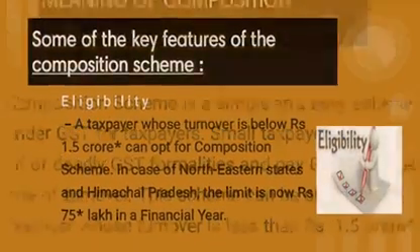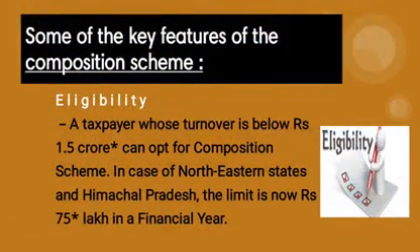Now we can see the key features of the composition scheme. The first one is eligibility. Taxpayers with less than rupees 1.5 crore of yearly turnover can opt for this scheme. And for some states like the northeastern states and Himachal Pradesh, the limit is 75 lakhs.